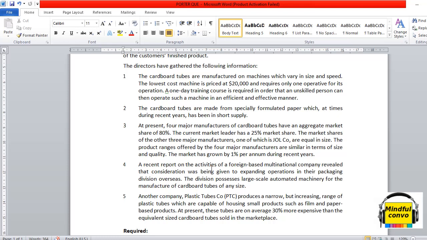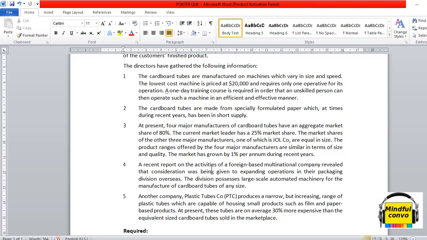The product ranges offered by the 4 major manufacturers are similar in terms of size and quality. The market has grown by 1% per annum during recent years. It means the market growth is not that much, and the other manufacturers of the same size have a huge market share, which is a disadvantageous point here.